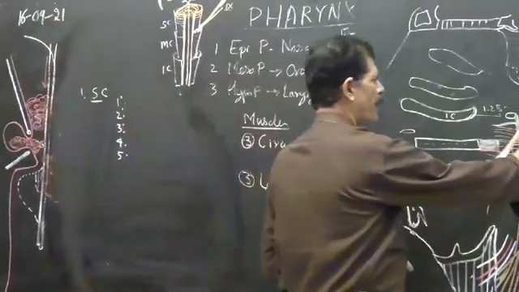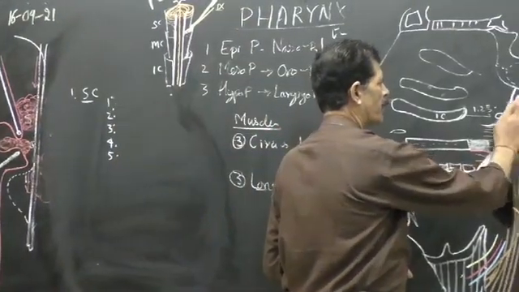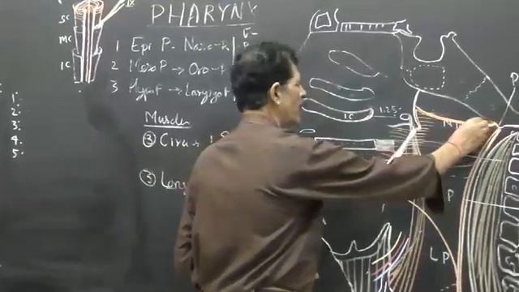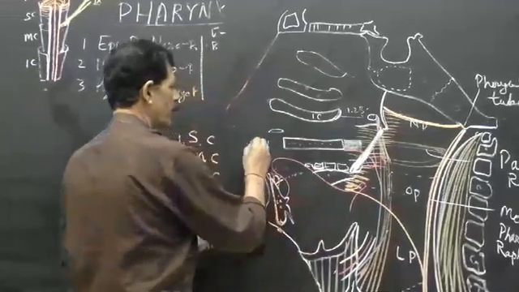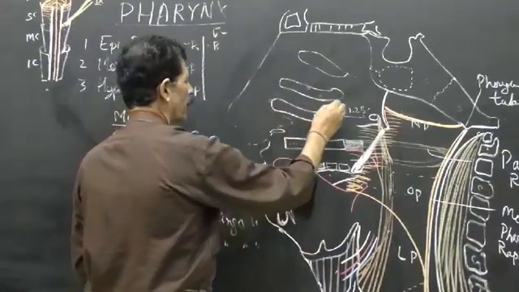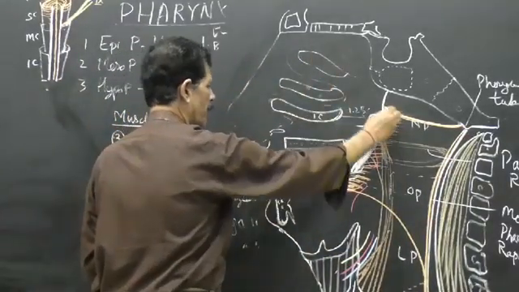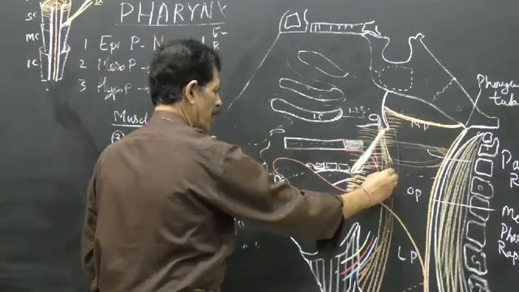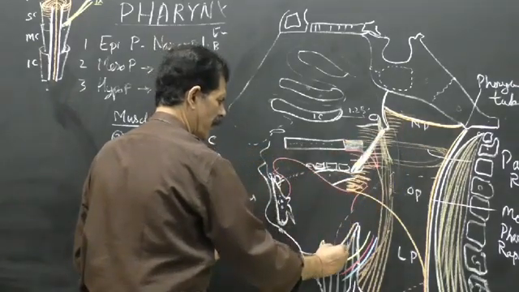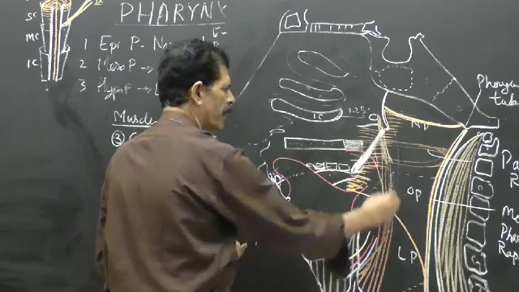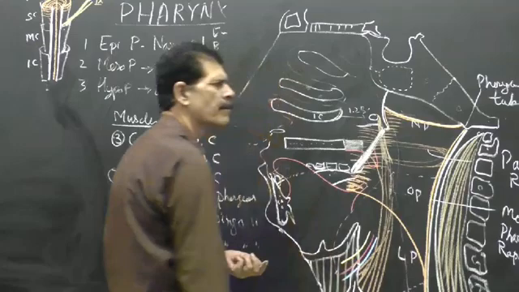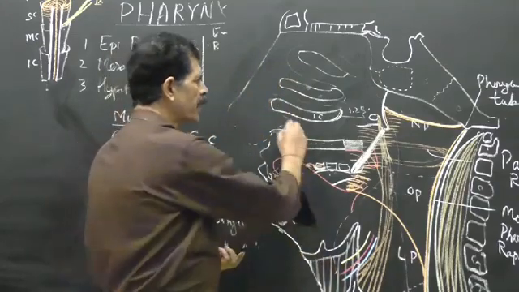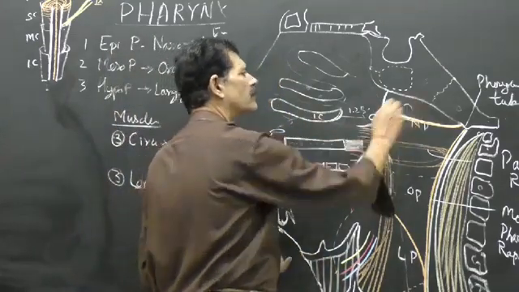Now there is a gap left between the base of the skull and the superior border of the superior constrictor muscle. Now air, when it enters the nose, it humidifies and then it enters behind the epiglottis, and then goes into the laryngeal inlet and the trachea. The same air can also enter our esophagus. So this air may leak from here.